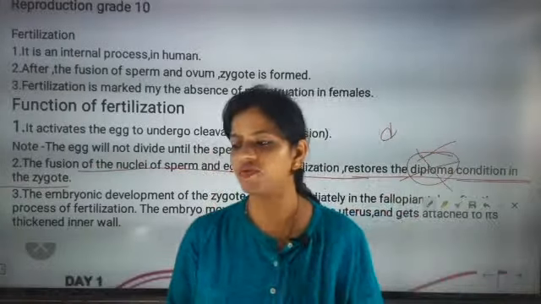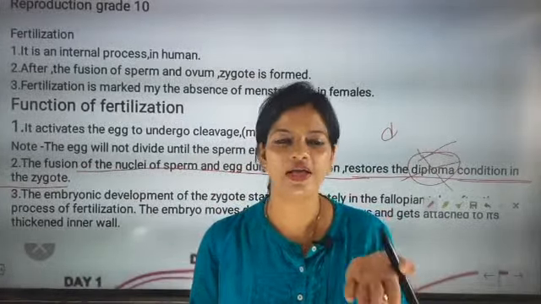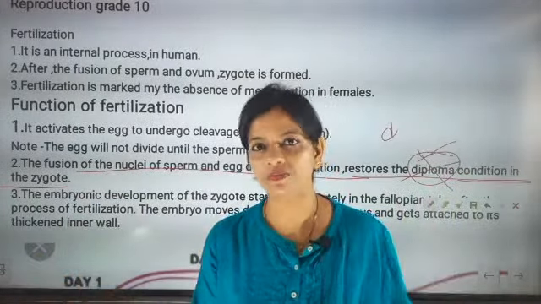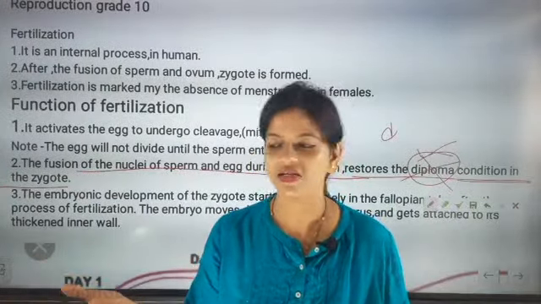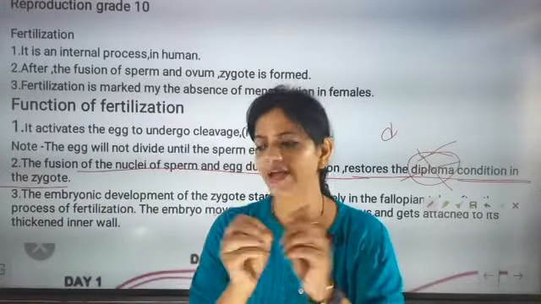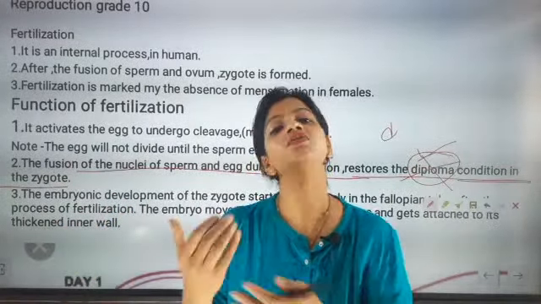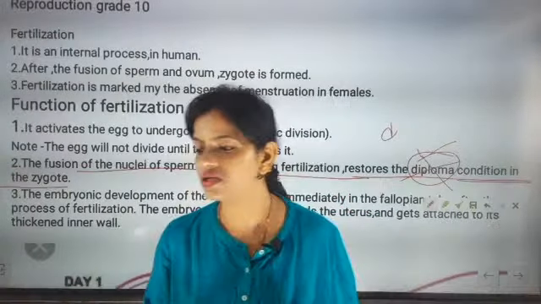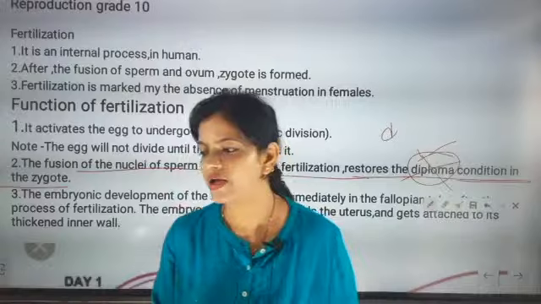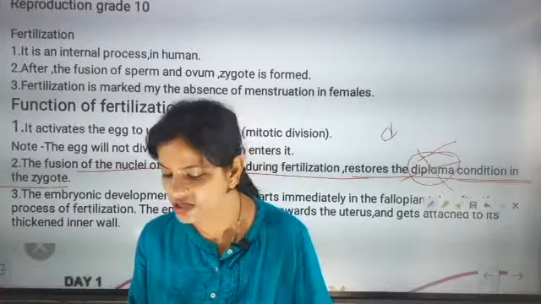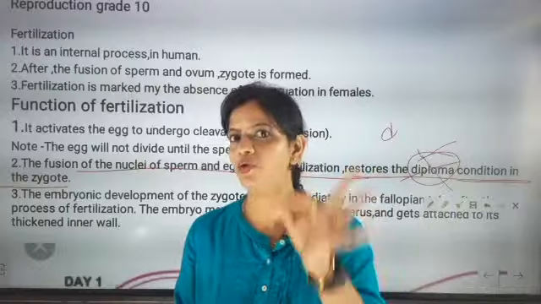So that means when the fusion takes place between the sperm coming from the male and the egg from the female, the zygote will form. That zygote will be diploid. The diploid condition in the zygote will be formed.